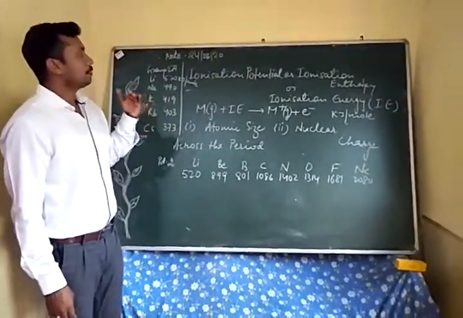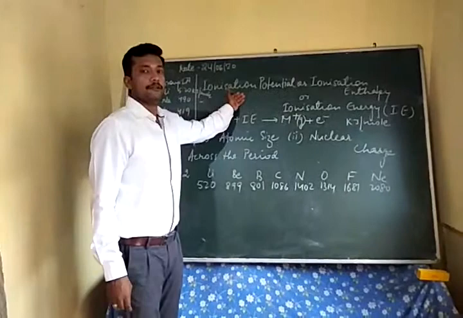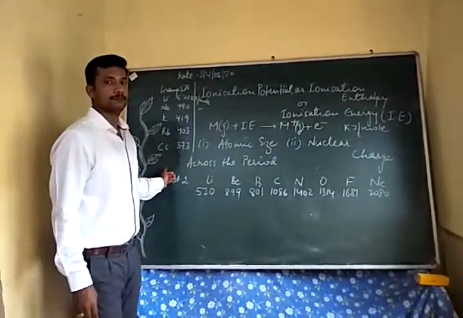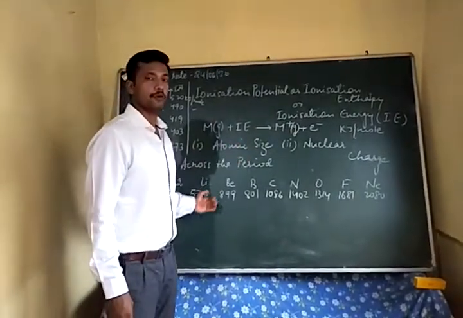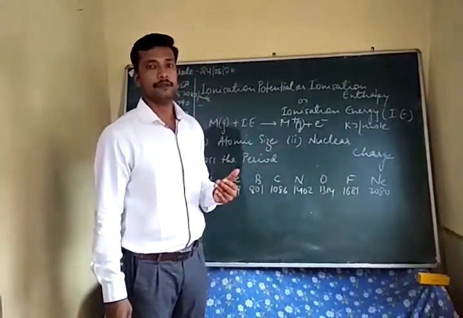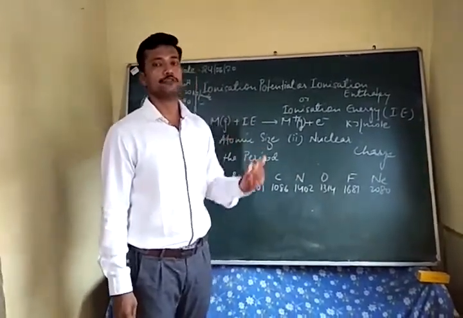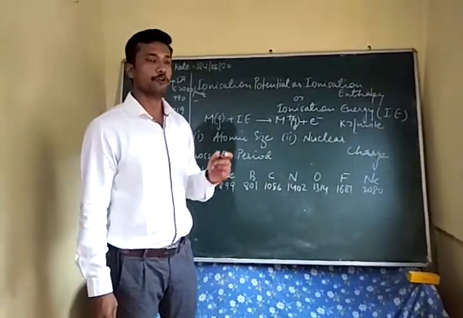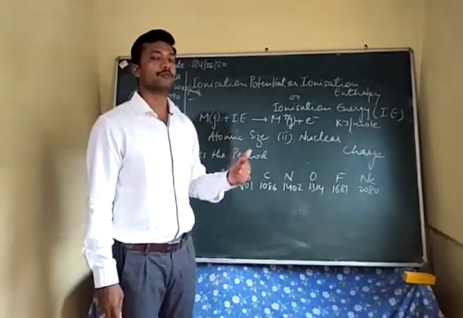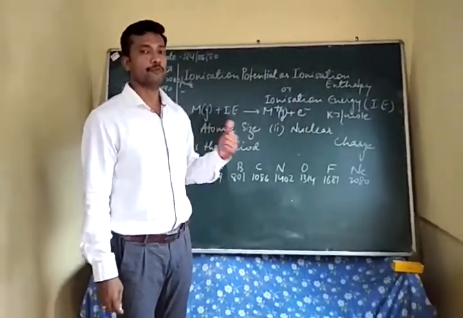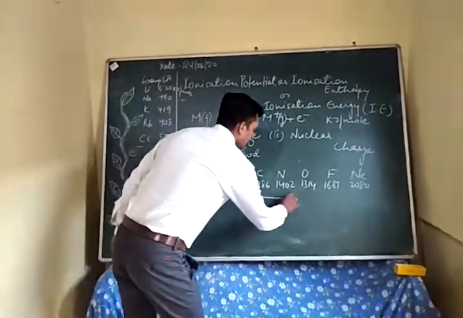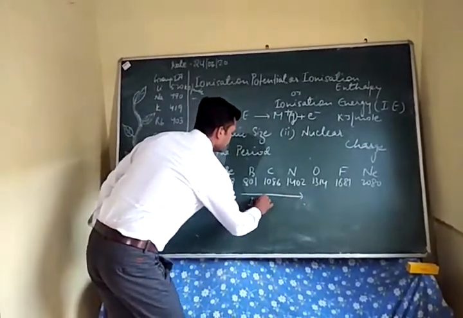Now we are going to see the variation of this ionization potential while moving across the period and while moving down the group. Across the period, we know that atomic size decreases, making the force of attraction very strong. It will also bring the outermost orbit very close to the nucleus, so a large amount of energy is required to remove the electron. So on moving across the period, ionization energy increases.